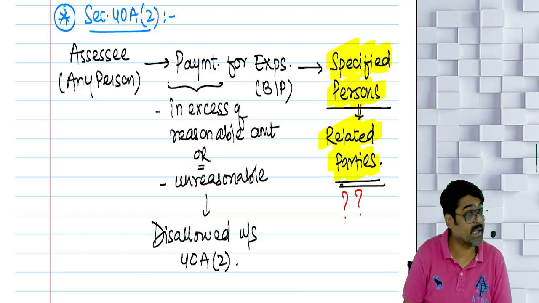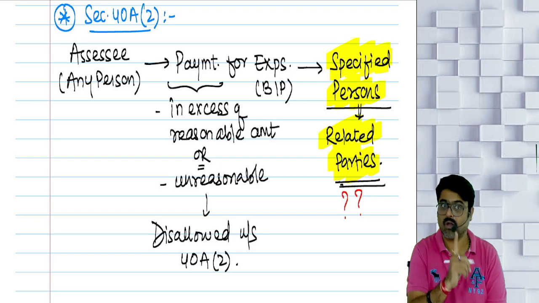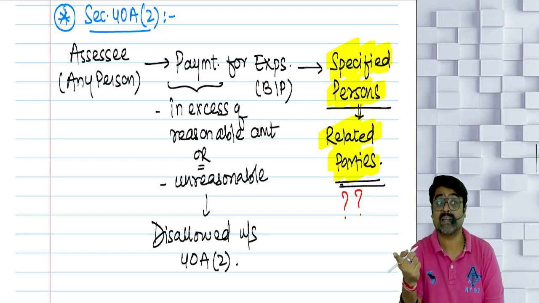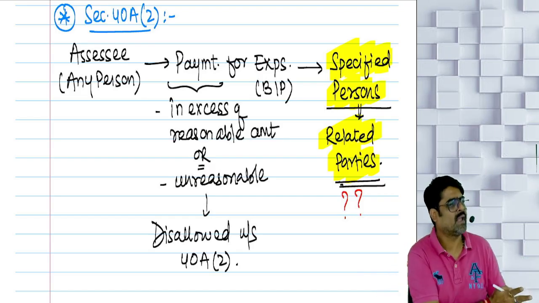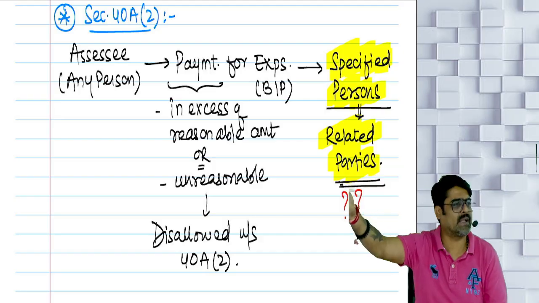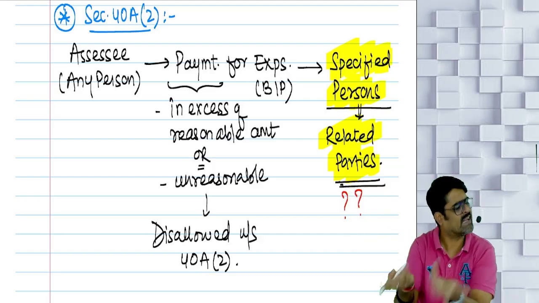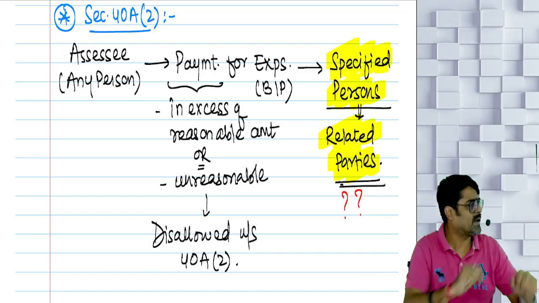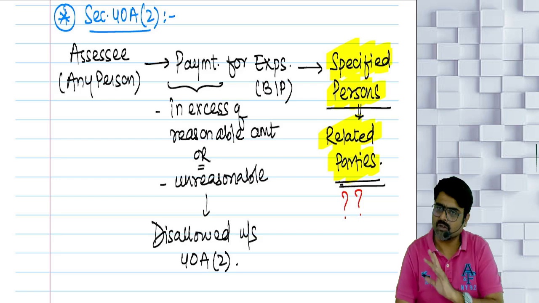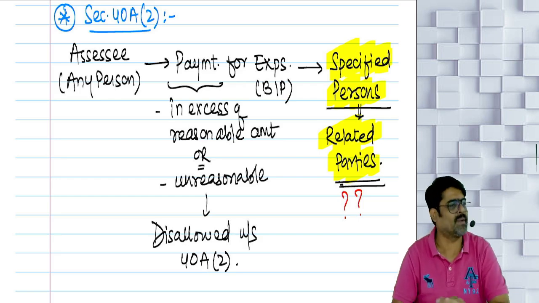It should not be more than the reasonable amount, or it should not be an unreasonable payment. If we come to know that you have made the payment for a business expense to your related party, see, that is your business expense. We are going to allow that. Even if you had made that payment to other parties, we would have allowed it. There is no problem. We are going to allow you even if the payment is made to a related party. Just because the payment is made to a related party, it does not mean that it is disallowed.